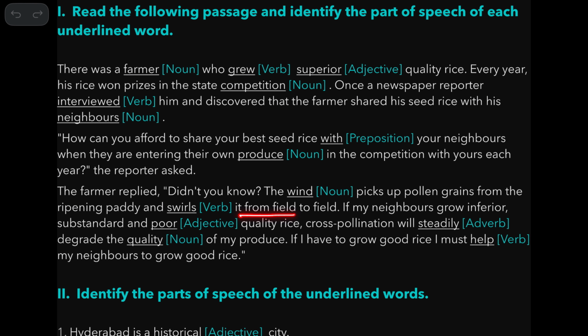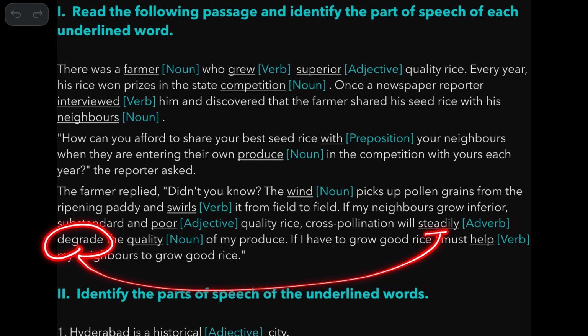It from field to field. If my neighbors grow inferior, substandard, and poor quality rice, this is an adjective describing rice. So cross pollination will steadily degrade the quality of my produce. So steadily degrade. Degrade is a verb, and steadily actually modifies degrade.